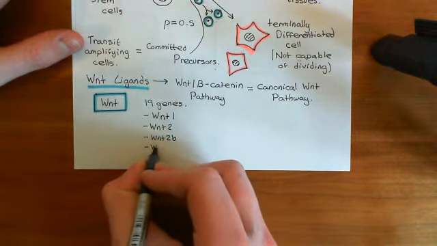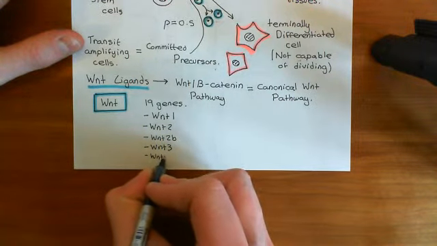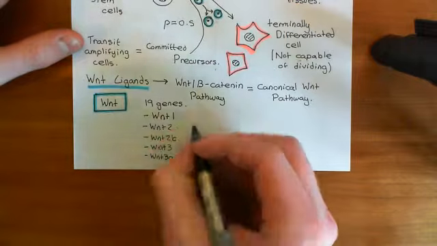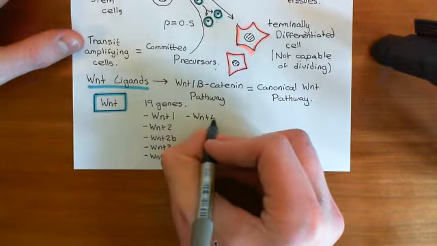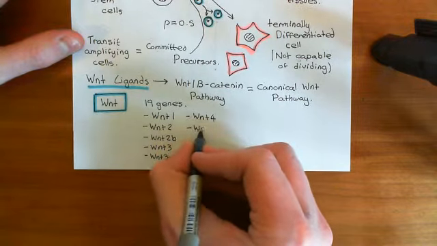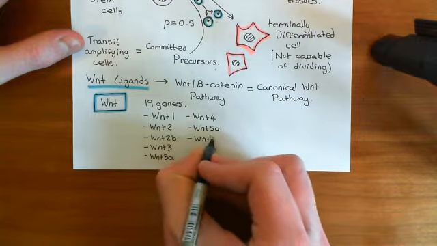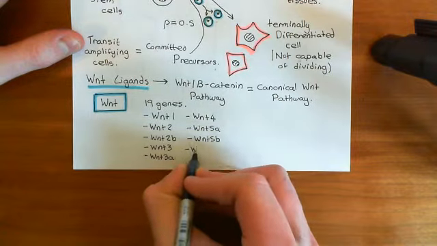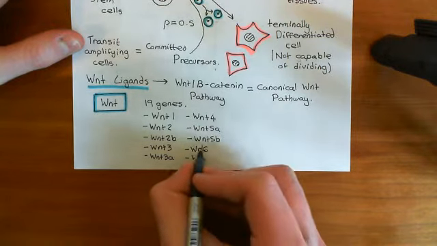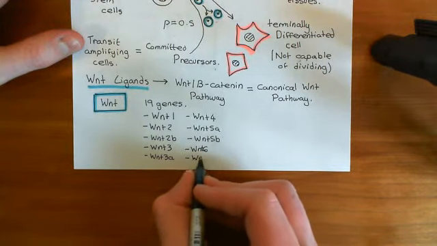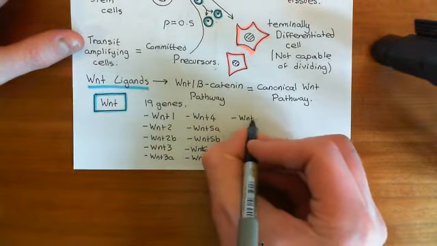Okay, there are then also 2 Wnt3s. There is Wnt3, and then there is Wnt3a. Okay, we'll go up here now. There is then 1 Wnt4. Okay, there are 2 Wnt5s, there's Wnt5a and Wnt5b. Okay, there is 1 Wnt6. Okay, there are 2 Wnt7s. Oh, whoops, where's the T gone in that? 2 Wnt7s, there's Wnt7a and there is Wnt7b.